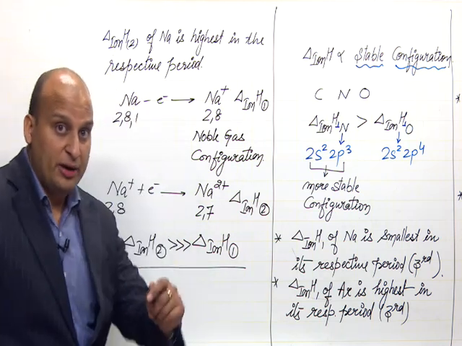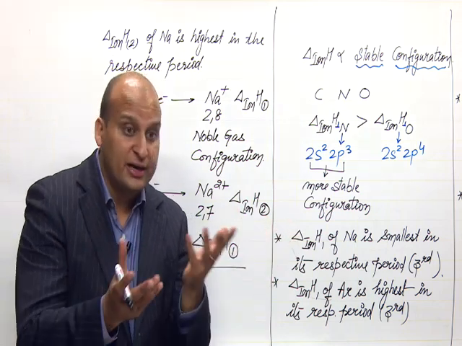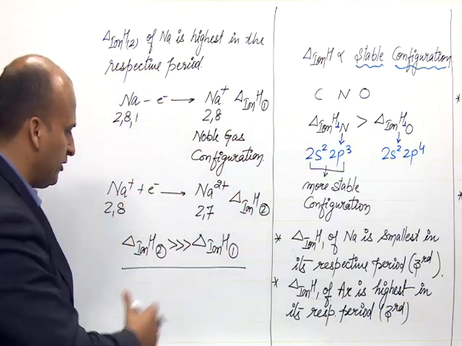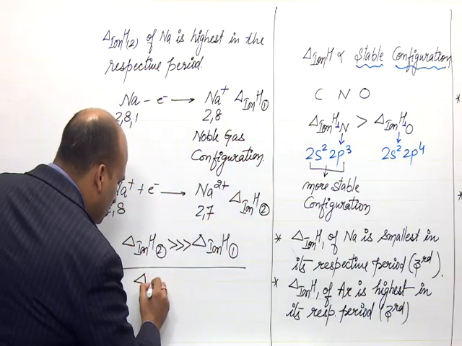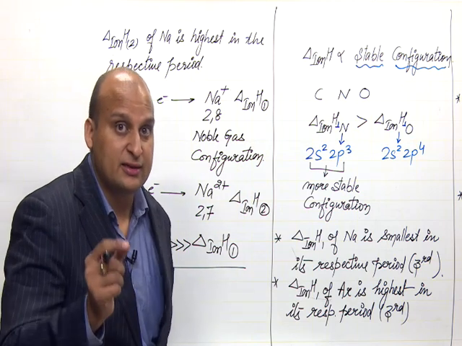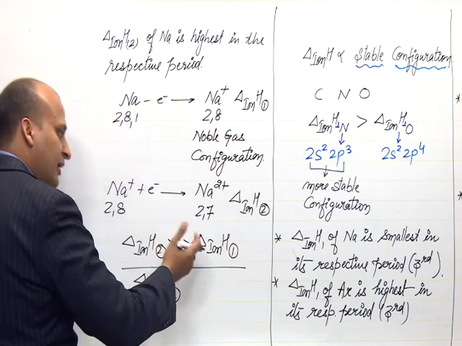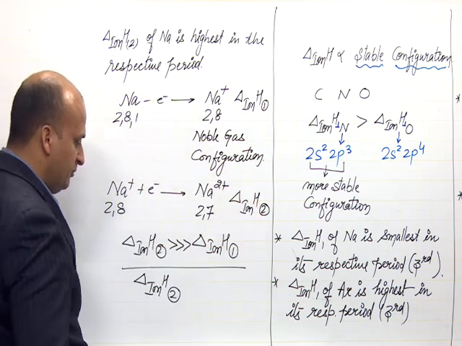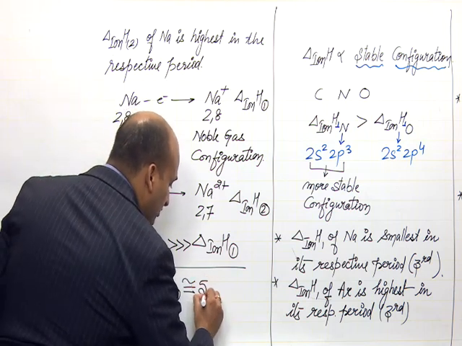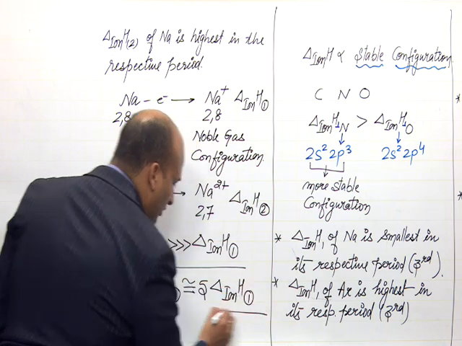Okay? Now, I know there is a question in your mind, sir, what do you mean by very large? How do we identify what is very large and what is not very large? So, for that I am giving you a small trick over here. In general, dear friends, please note, I am using very specifically the term in general. Whenever there is such noble gas configuration being formed, the next ionization enthalpy is approximately 5 times of the earlier one.